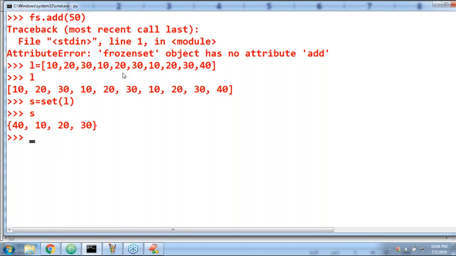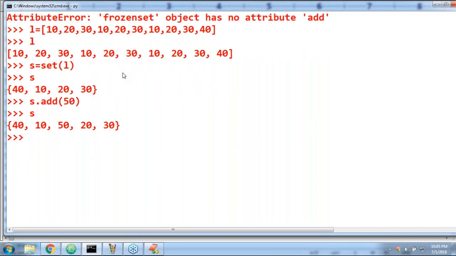Where are the multiple 10, 20, 30, sir? Because you converted this list into a set, duplicates by default are automatically removed. Any doubt? Are you in a position to understand? Now for this, if I want to add a new element, what is the problem? Happily you can add a new element. Yes, 50 is added.